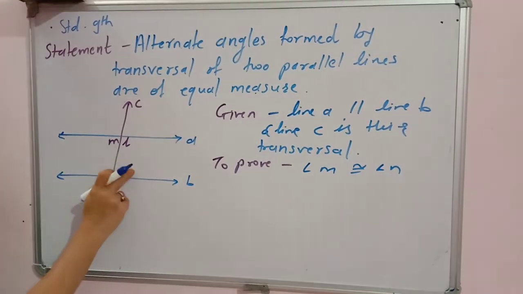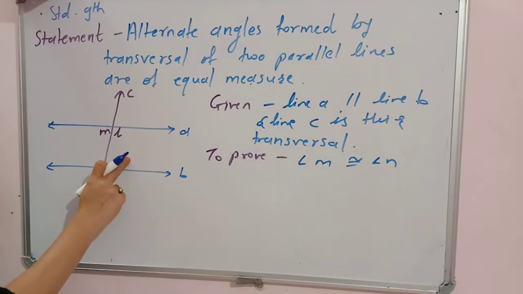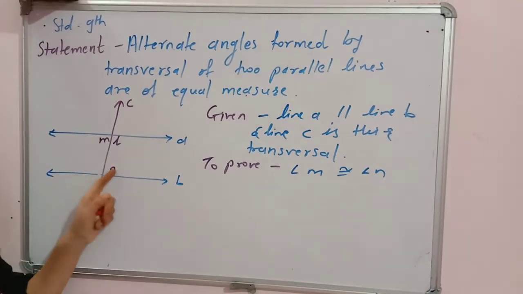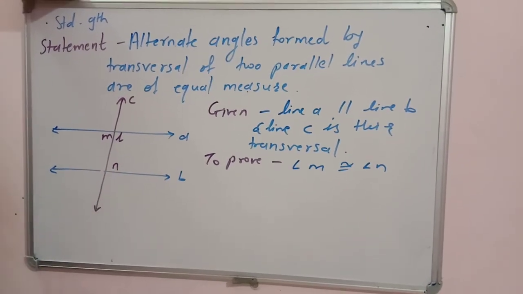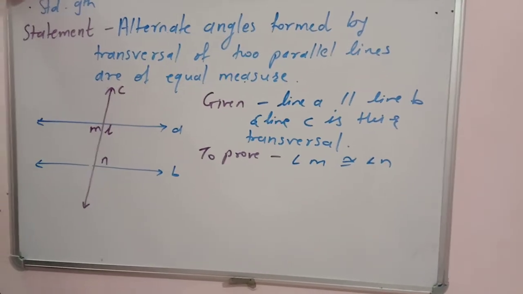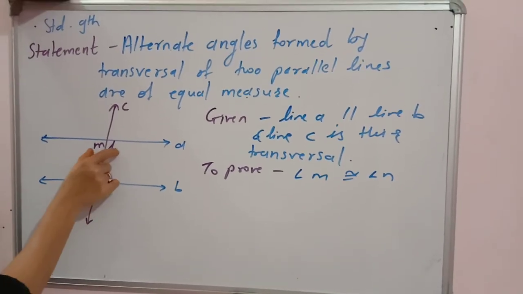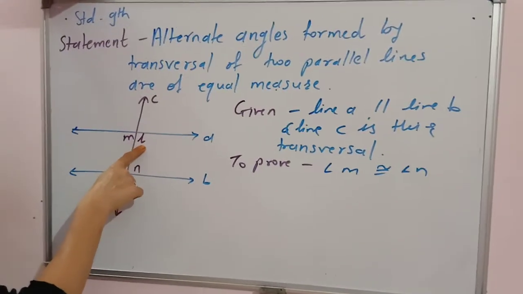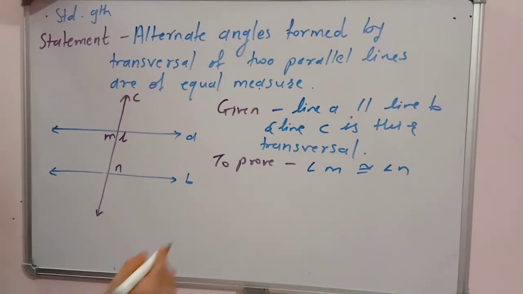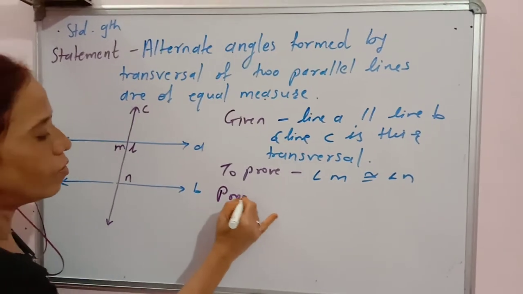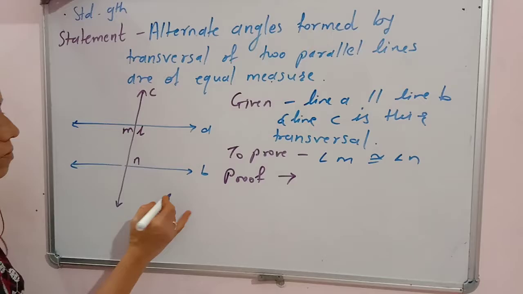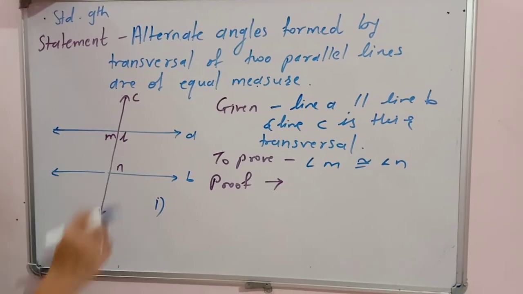See, I have taken a pair of alternate angles. Actually, there is another pair also, but we will show this pair congruent. Again, for that, we will use the property of angles in a linear pair. Here, angle M and angle L are angles in a linear pair. So, what do we have to write in the proof? First, write down this.